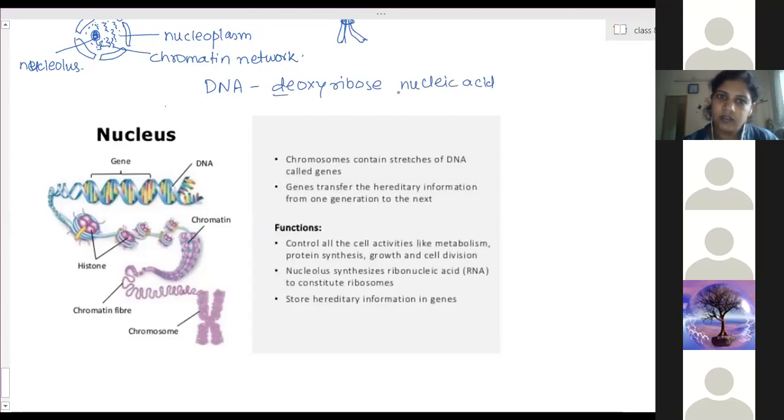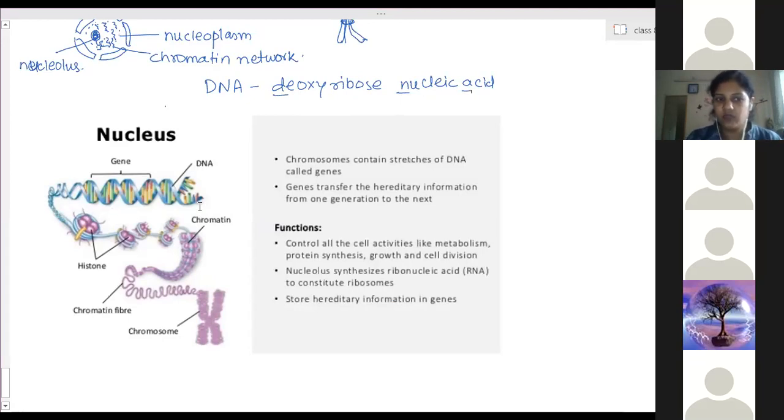Ma'am, but what is exactly DNA? DNA is a molecule of protein. Many molecules of protein, amino acids, combine together and form a structure like this. This is called a double helical structure.